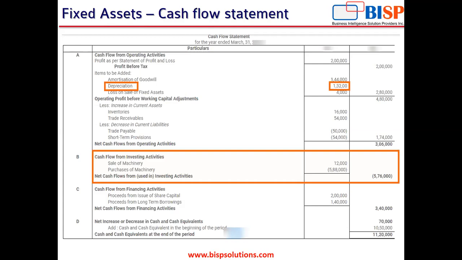As you can see here, in section B, that is cash flow from the investing activities, any purchase or sale of machinery is shown. Machinery is a fixed asset. So any purchase or sale of a fixed asset that the company has undergone is depicted in the second part of my cash flow statement.